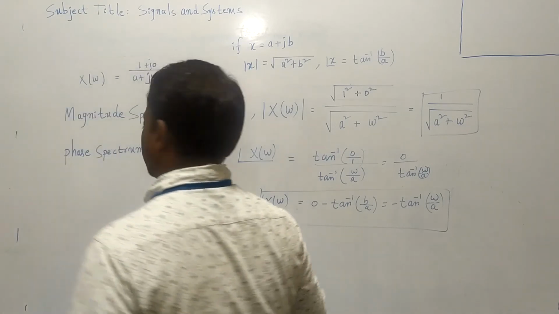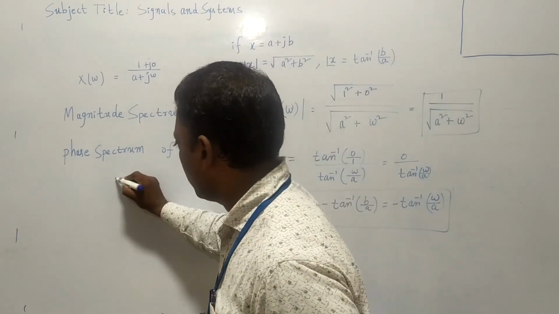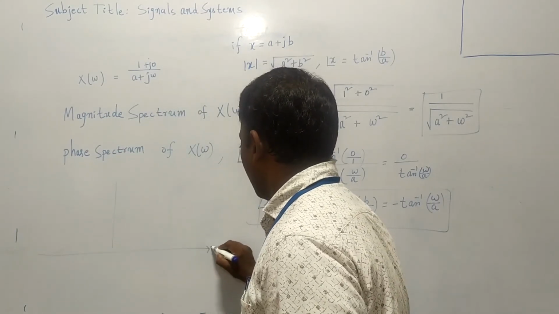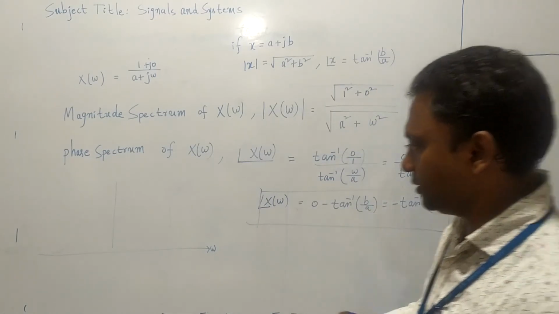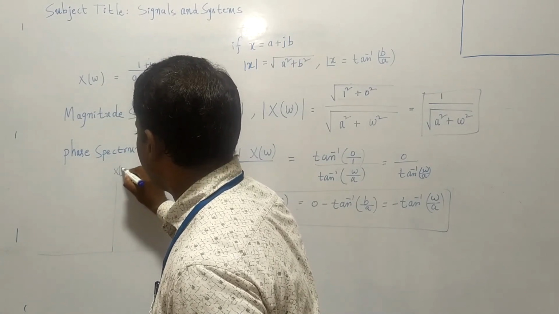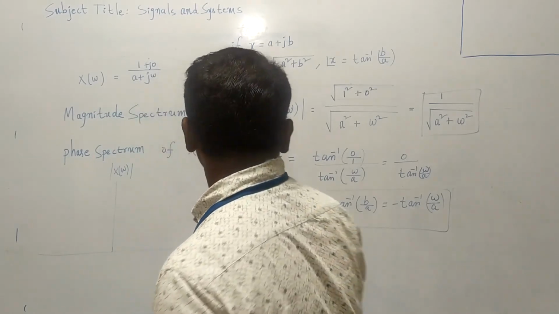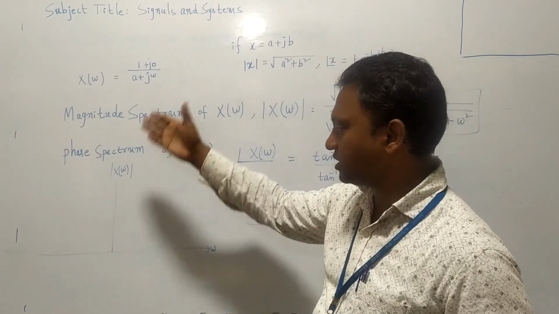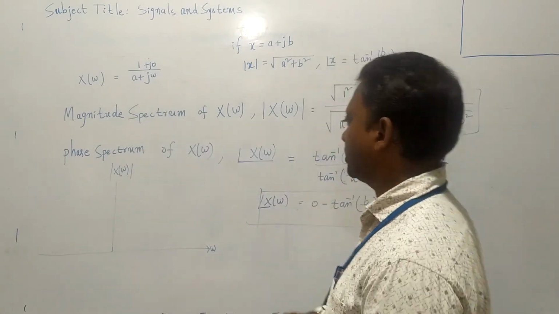Okay, plotting is always done with respect to omega. Because spectrum always means a frequency domain function, first we take the magnitude spectrum, mod X of omega. When drawing a spectrum, first we have to draw the axis. This is the axis. On the x axis we have omega, on the y axis we have the magnitude spectrum, mod X of omega.